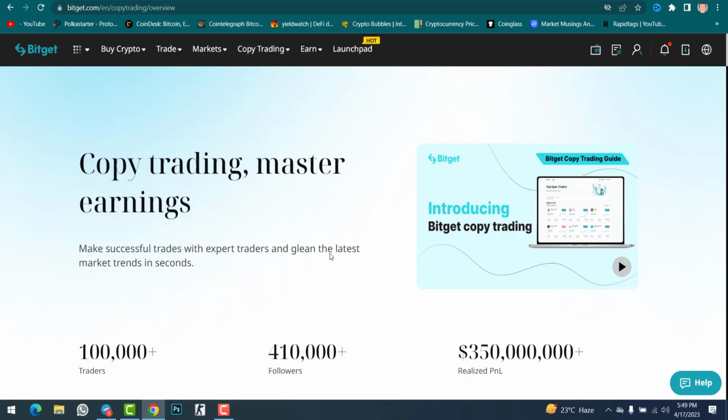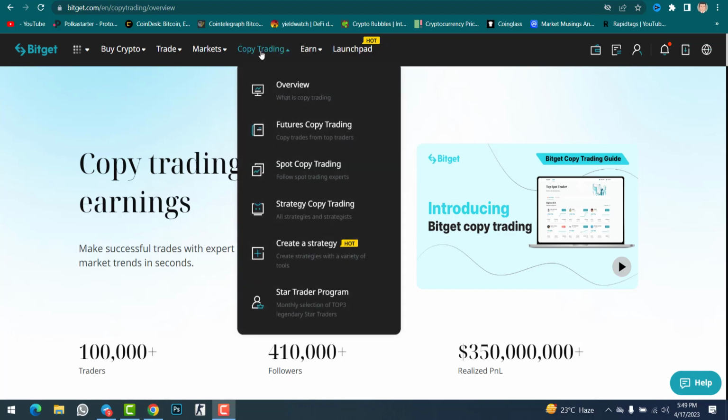So first of all, you need to create a Bitget account. If you don't have an account, make sure to click on the link below in the description, create an account, complete your KYC, and then deposit funds inside your Bitget account. After that, simply click on copy trading, and then you can find several options: overview, futures copy trading, spot copy trading, strategy copy trading, and create your own strategy.